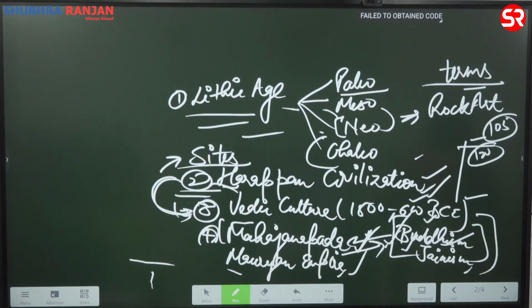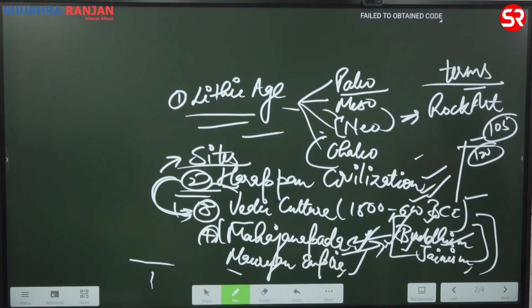What is the kind of culture that both these religions have promoted in terms of literature? So important books that have been produced by Buddhist scholars or with respect to Buddhism. Important sculptures that are prevailing. When we are showing Buddha in human form, in anthropomorphic form, how do you depict Buddha? Why are there certain sculptures where Buddha is touching the earth? Why are there certain sculptures where he is folding the hand or doing certain hand gestures? What is the meaning of all those symbols? That is also something that you need to understand.